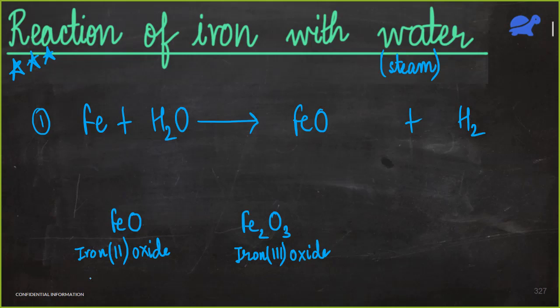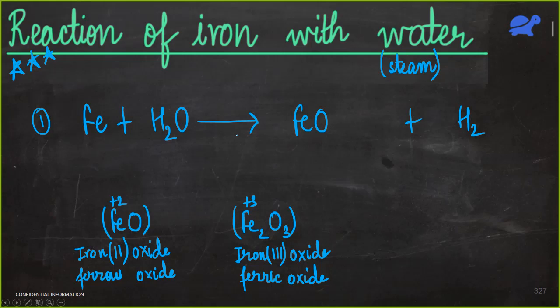Alright. So they have other names. This is ferrous oxide, and this is ferric oxide. Did you know this? Did you know that iron has two valencies, +2 and +3? So here we are getting two oxides. One is ferrous, one is ferric. So what do you think? In this first reaction, what should we get? FeO or Fe2O3? What should we get here?